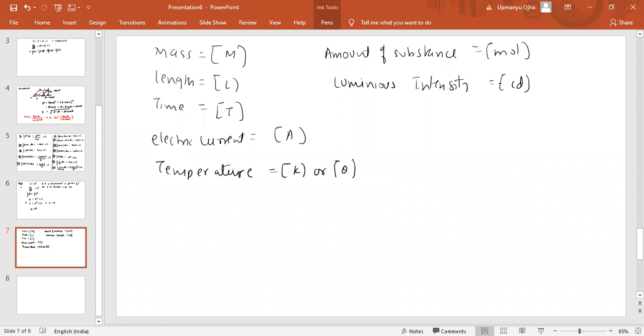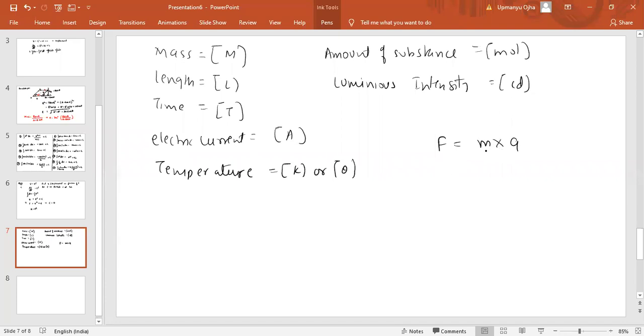Now we have to find the dimension of any quantity, like force. If we need to find it, you should know the formula of the force. Force is mass into acceleration.